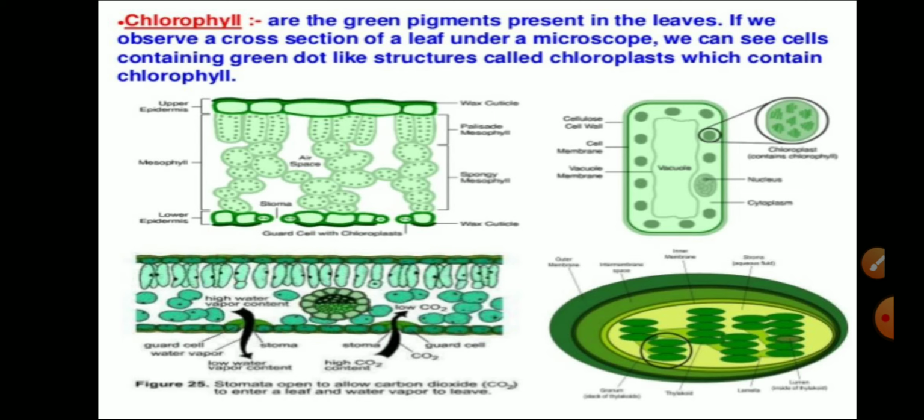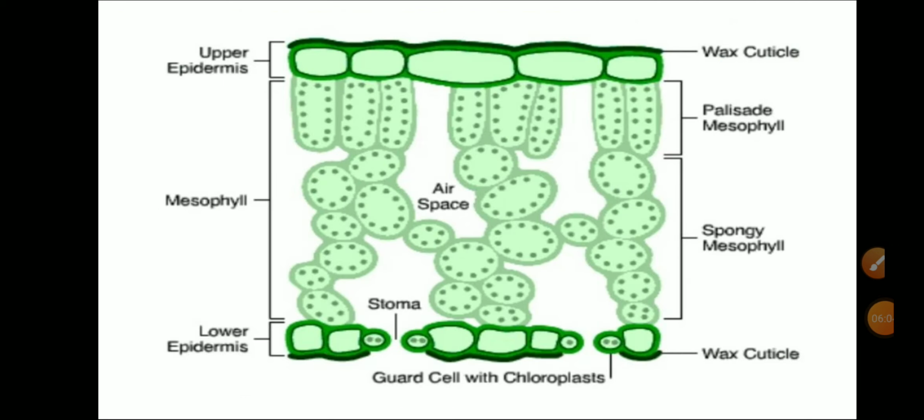Now what is chlorophyll? Chlorophyll is a green colored pigment present in the leaves. If we observe a cross section of a leaf under a microscope, we can see cells containing green dot-like structures termed chloroplasts. In the cross section of a leaf, we are able to see the chloroplasts. Here you are able to see the structure of the leaf and the chloroplast.